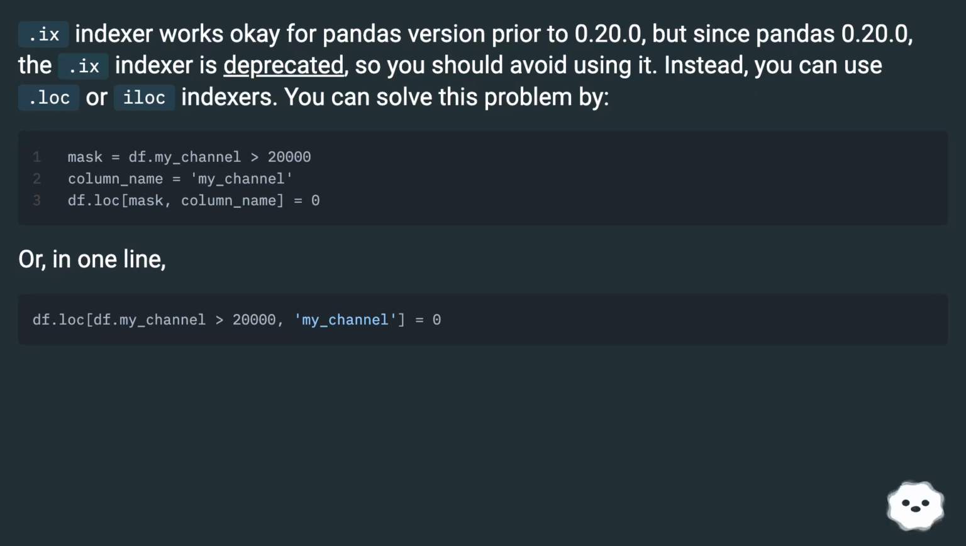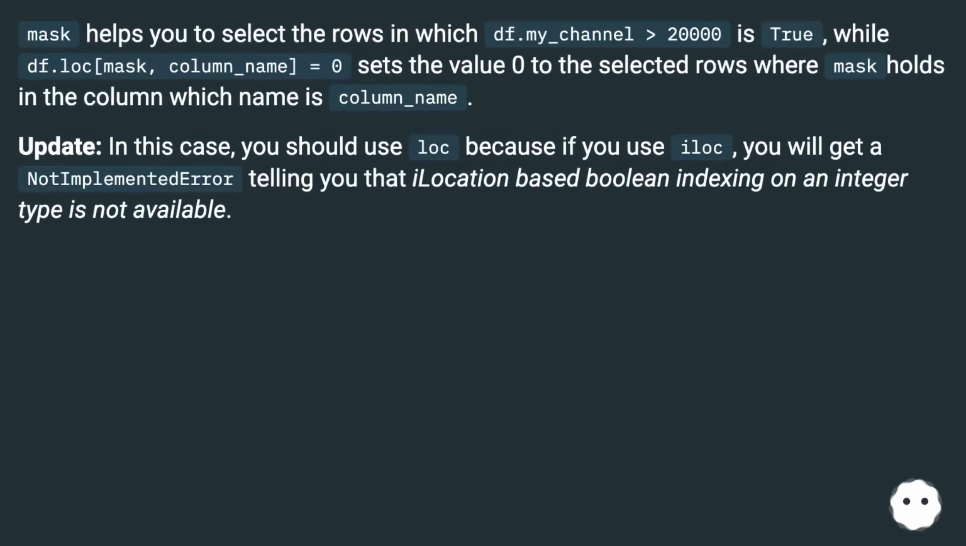You can solve this problem by creating a mask, or in one line. The mask helps you to select the rows in which df.my_channel is greater than 20,000 is true, while df.loc[mask, column_name] = 0 sets the value 0 to the selected rows where mask holds in the column whose name is column_name. Update. In this case, you should use loc because if you use iloc, you will get a NotImplementedError telling you that iLocation-based Boolean indexing on an integer type is not available.